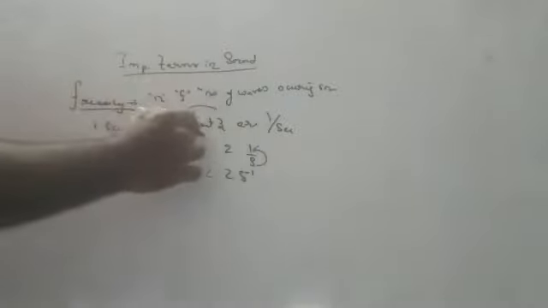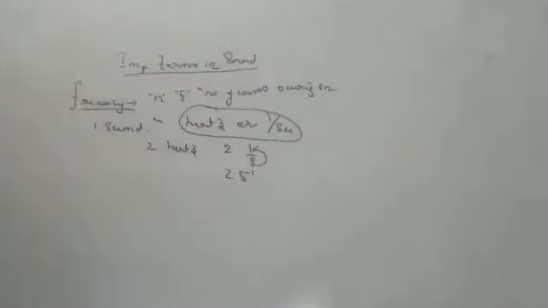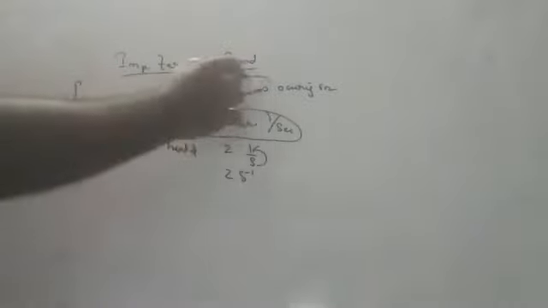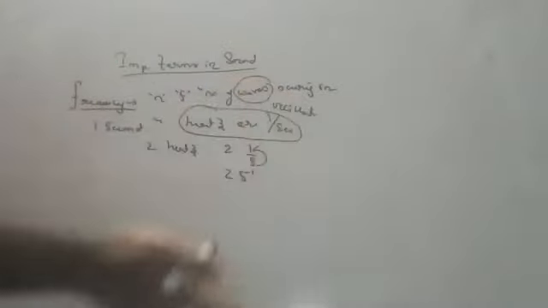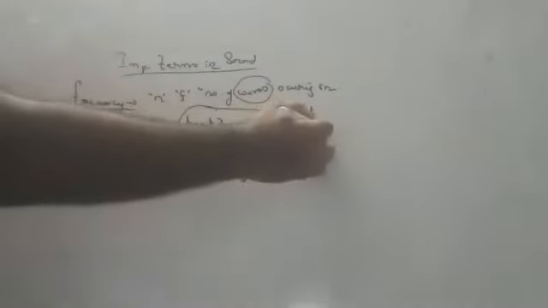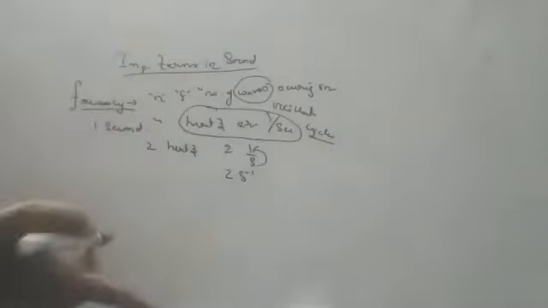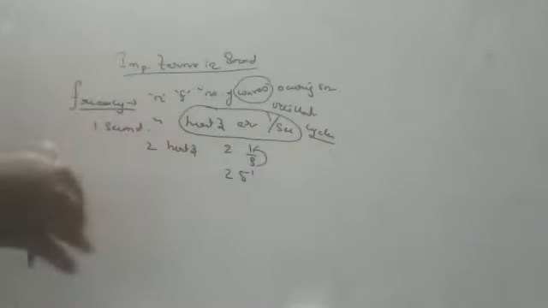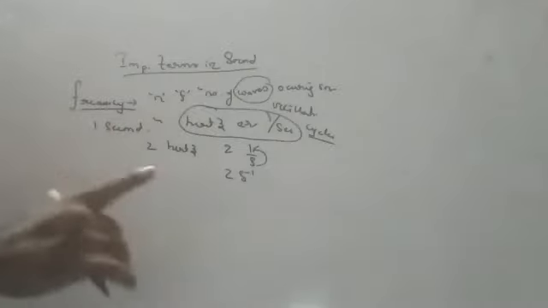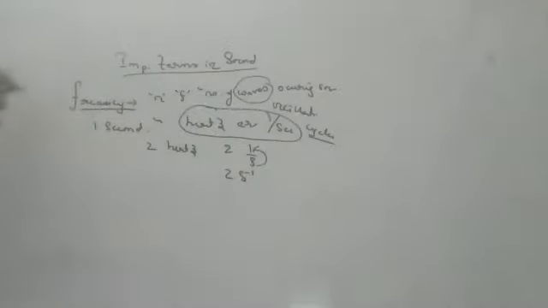So what are the two units of frequency? Hertz or per second. Why per second? Because the number of waves occurring in 1 second. Some people will say number of oscillations occurring in 1 second. It's okay, children, whether it is a wave or an oscillation. Some people will say number of cycles occurring in 1 second. Whatever it is, the number of times it is occurring in 1 second is called frequency. Very important concept, frequency.